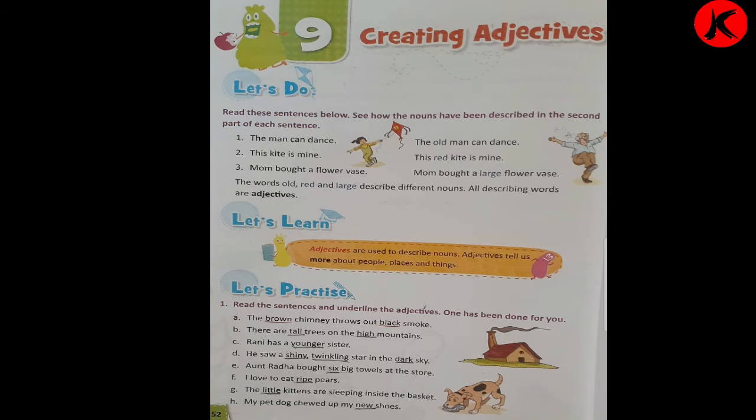What we have to do? We have to read the sentences over here which are given below. Now the first one: The man can dance. In the first sentence it is simply written, the man can dance. But over here it is given, the old man can dance. So here the adjective is placed for the man. It is said that old man can dance.